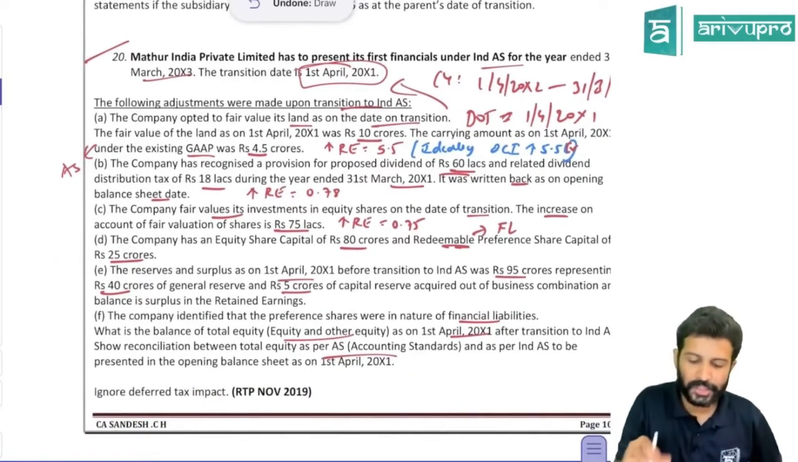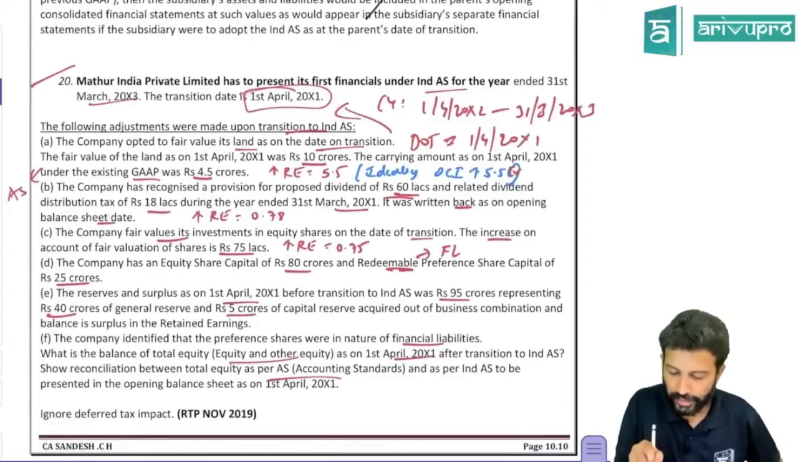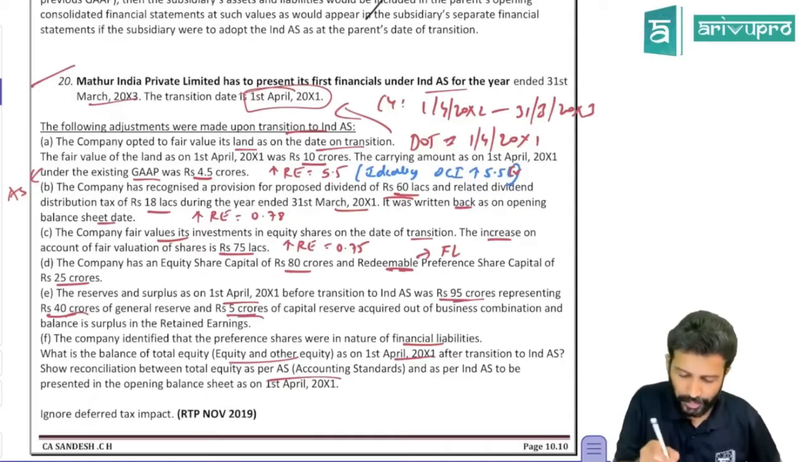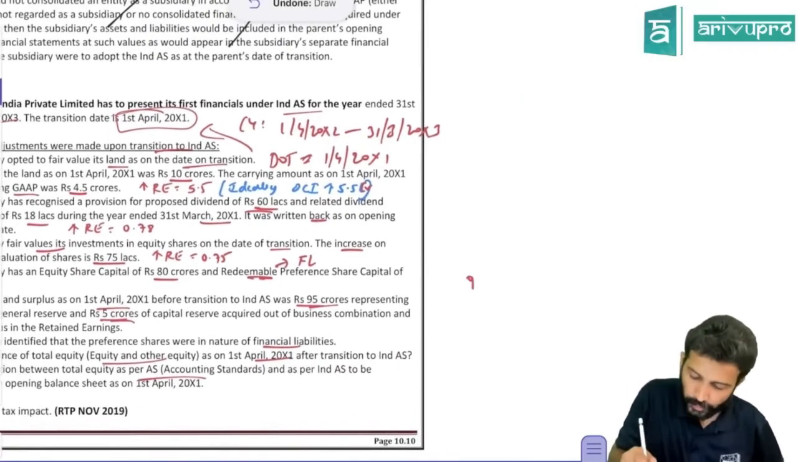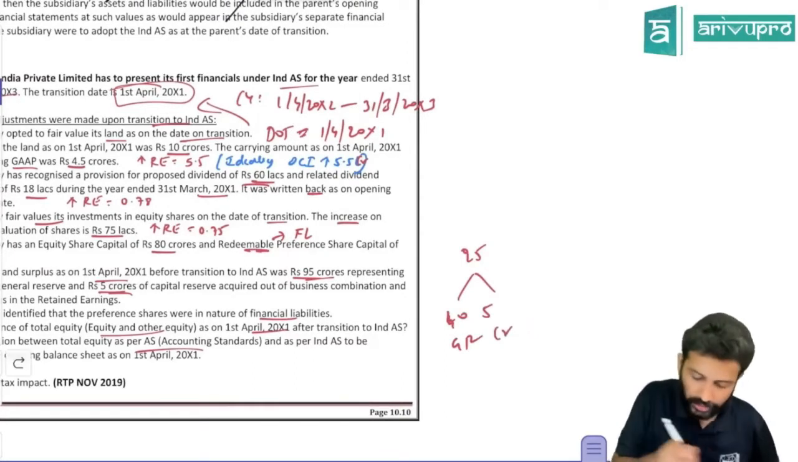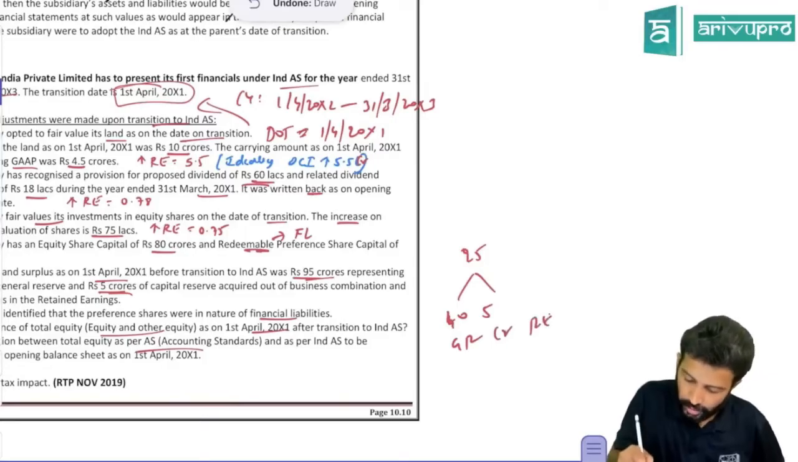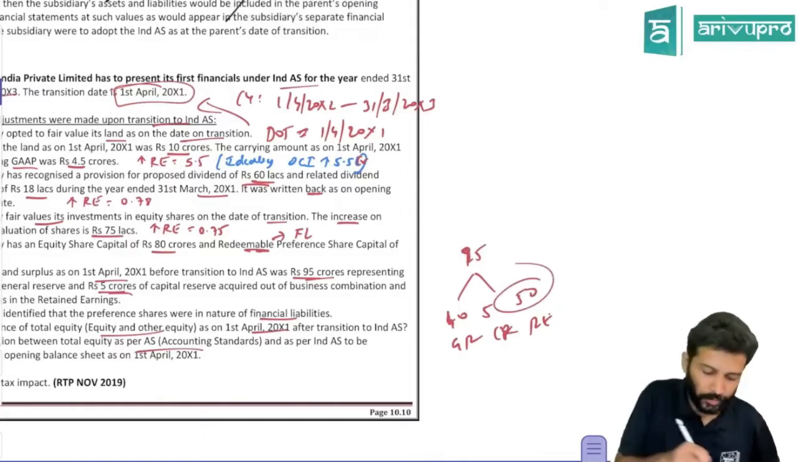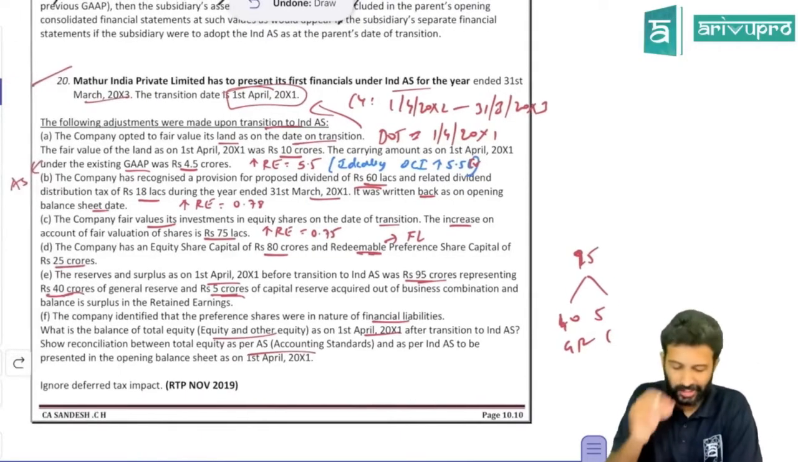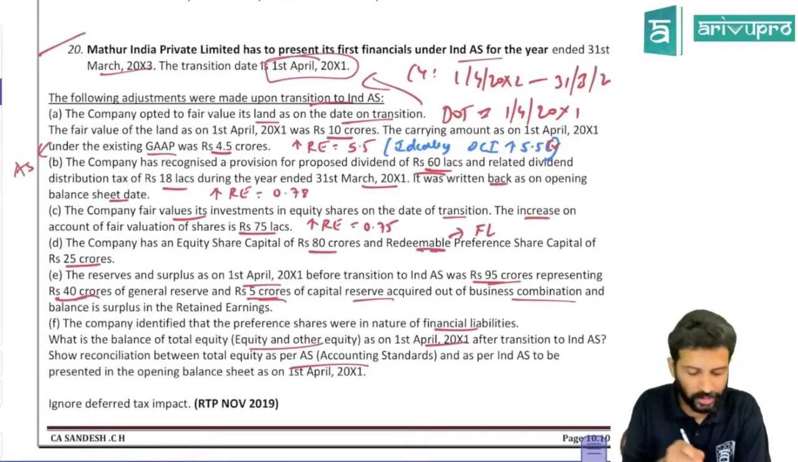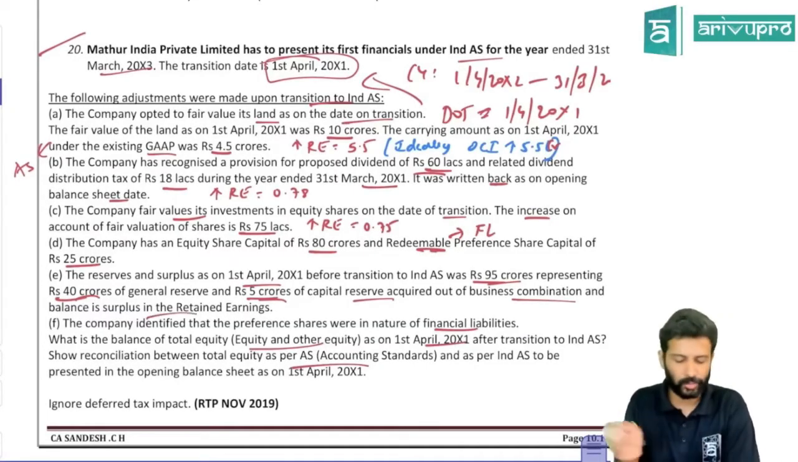The reserves and surplus on 1st April 20x1, before transition into IND AS, was 95 crores, representing 40 in general reserve and 5 in capital reserve. That means out of 95, 40 is in general reserve and 5 is in capital reserve. So the balance will be your retained earnings. Out of 95, these two total 45, so 50 will be your retained earnings balance. That is as per accounting standard. The 5 crores of capital reserve was acquired out of business combination. The balance is surplus and retained earnings, which you already found out.